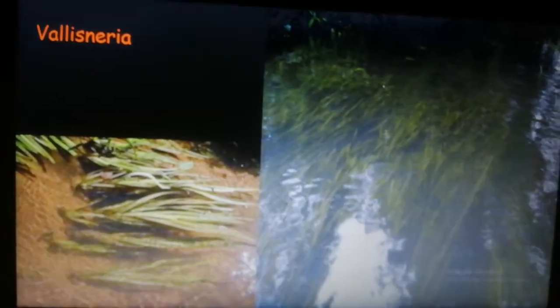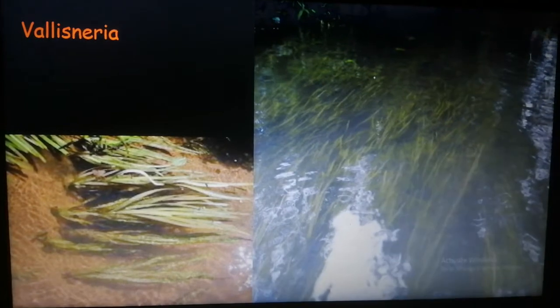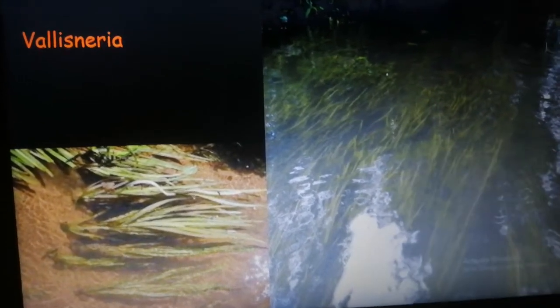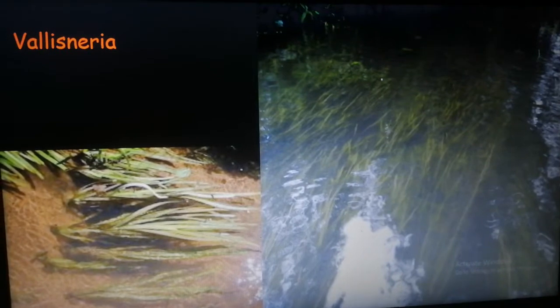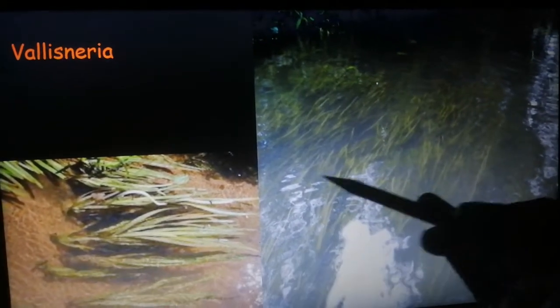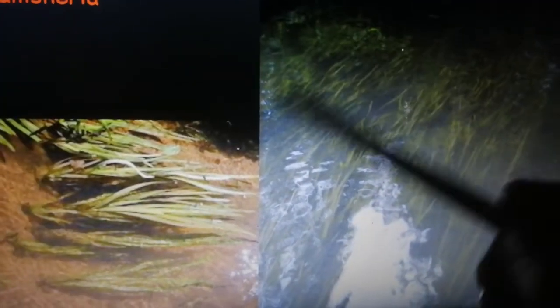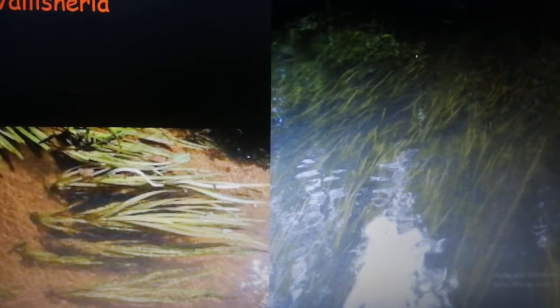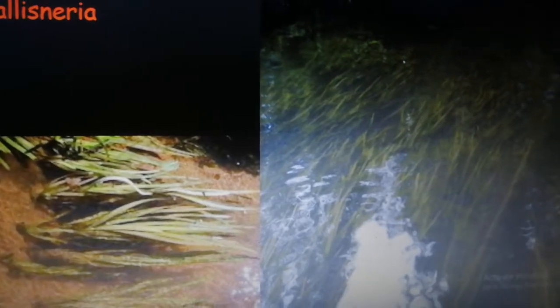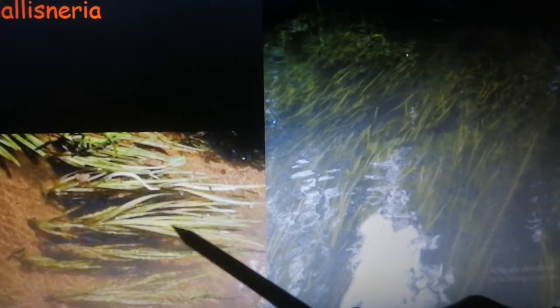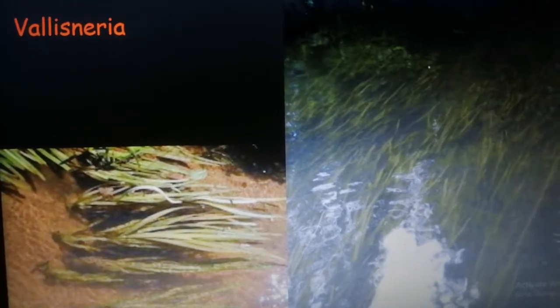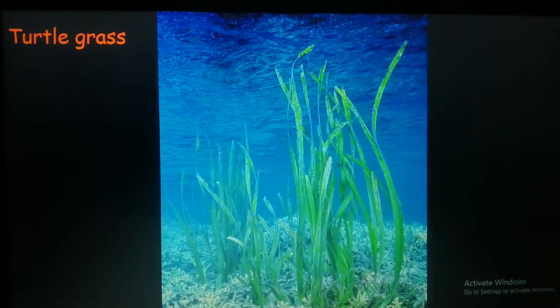So they have long, thin leaves, narrow leaves, which are also very light, and they bend in the direction of the flow of water. If it doesn't bend and the flow is very strong, then there are chances that the plant will get unrooted and then it will die. So that is why it has thin, narrow, ribbon like, very light leaves that bend with the flow of water. Another example of underwater plants is turtle grass.